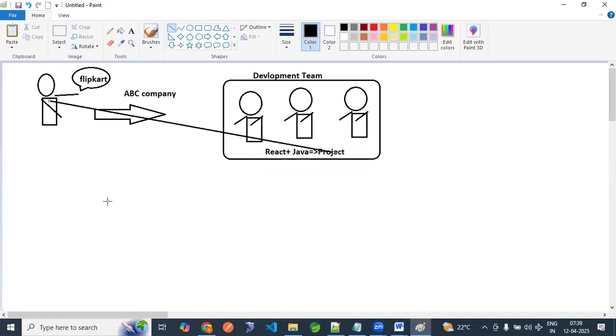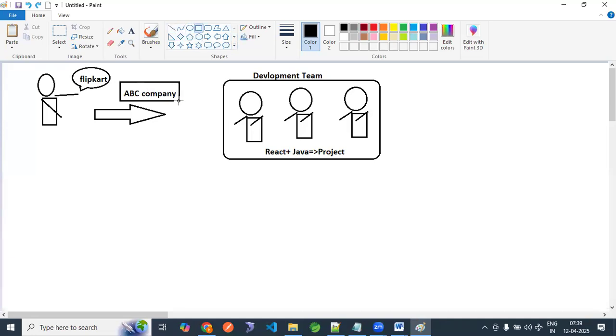But how will he run the project? How will he manage the project? Right? Is it the correct way? No, no. It is not the correct way. The development team is developing, that is fine. But what is the responsibility of ABC company?